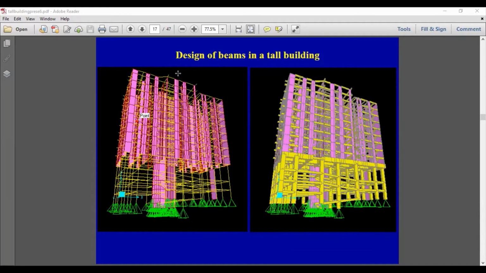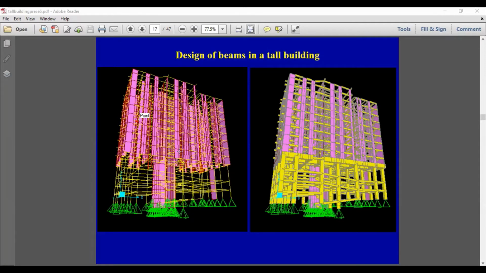So this is one example of a 3D model of a building done using SAP2000, and this is the normal line model, and this is the extruded model. And here you can see at this particular level, we have fairly large transfer beams. Fairly large transfer beams are there, and the foundation has not been modeled. Only the superstructure has been modeled.